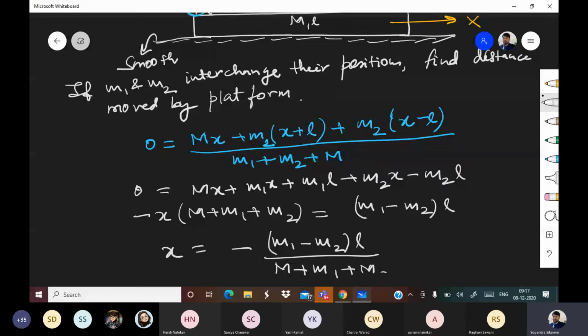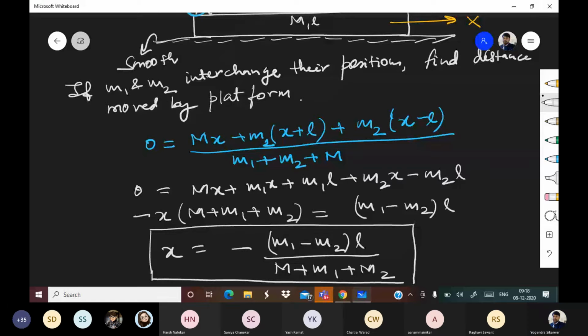How many of you could solve it correctly? Hmm.